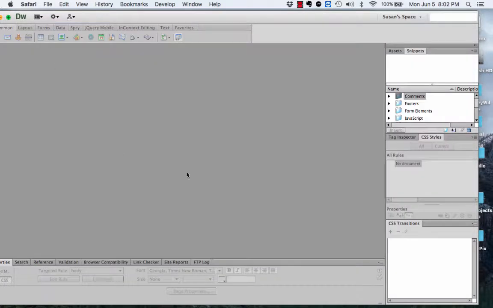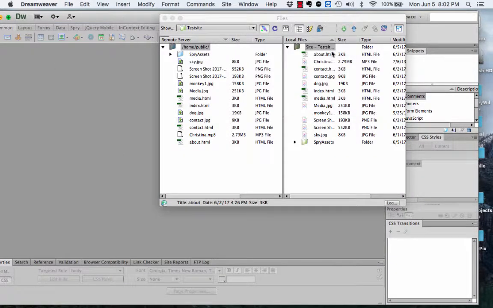The trick to it is to make sure that you see all of your files go from here to here. And once they're all done, you should be good. So if you remember to set up the remote server like I showed you, and then connect it here with the two little connectors, and then hit the upload to remote server button, you should see this all happen and you'll be good to go.